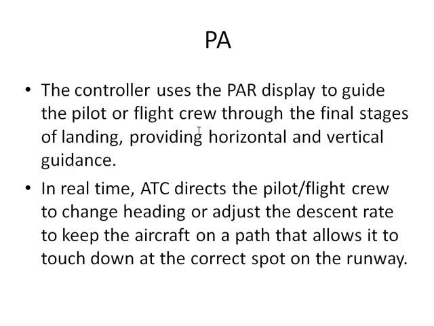In real time, ATC directs the flight crew to change the heading or adjust the descent rate to keep the aircraft on a path that allows it to touch down at the correct spot on the runway. So precision approach gives that particular accuracy which is not possible with the non-precision approach at all.